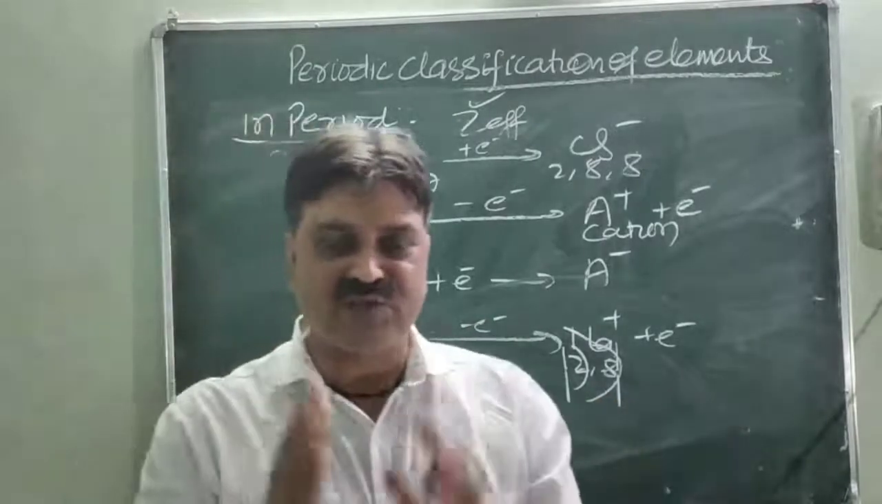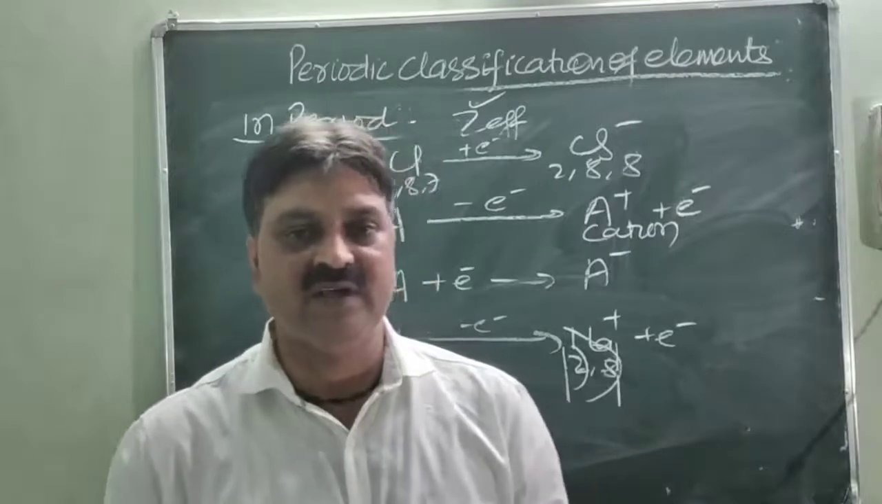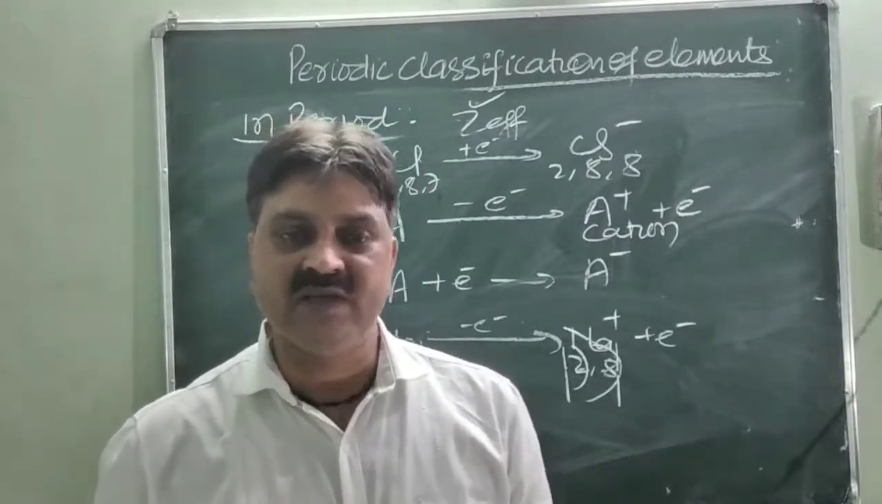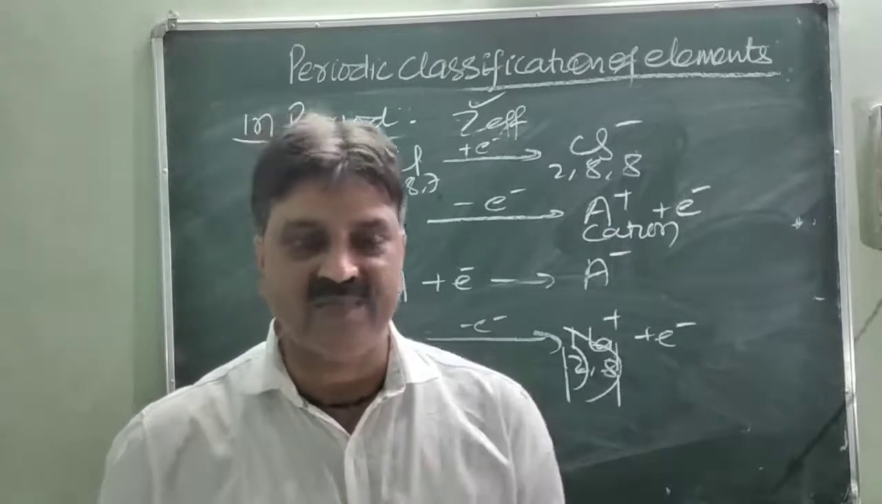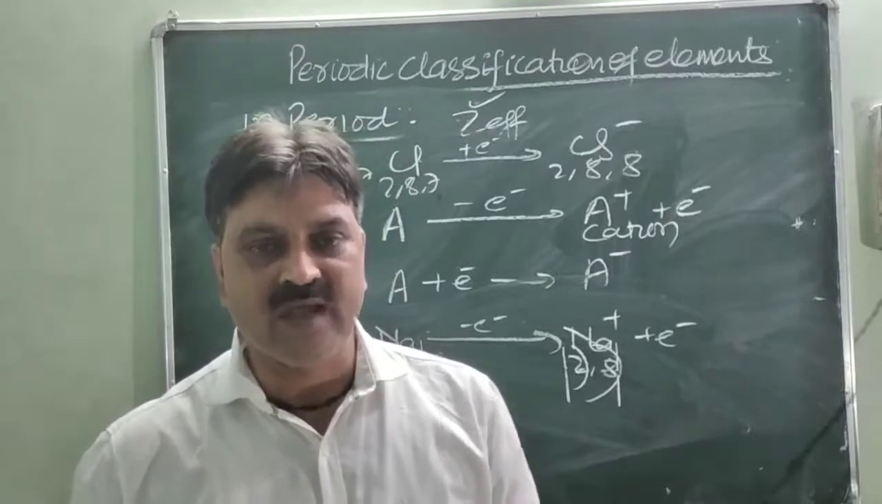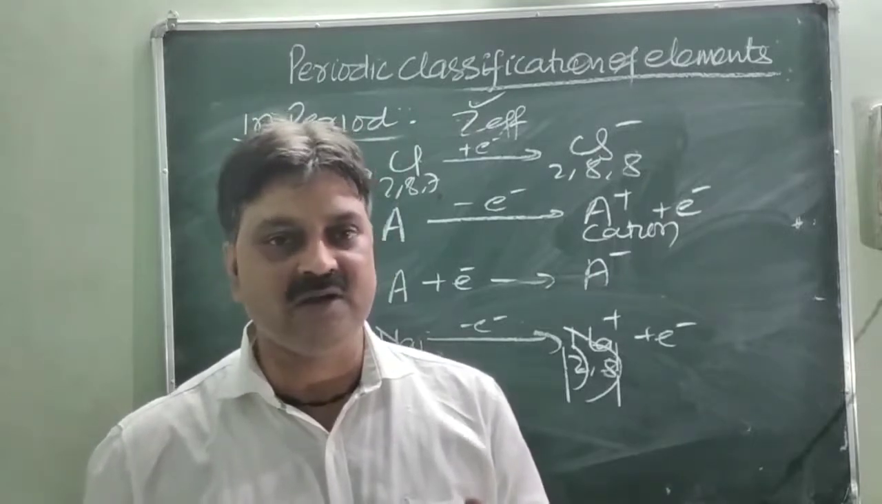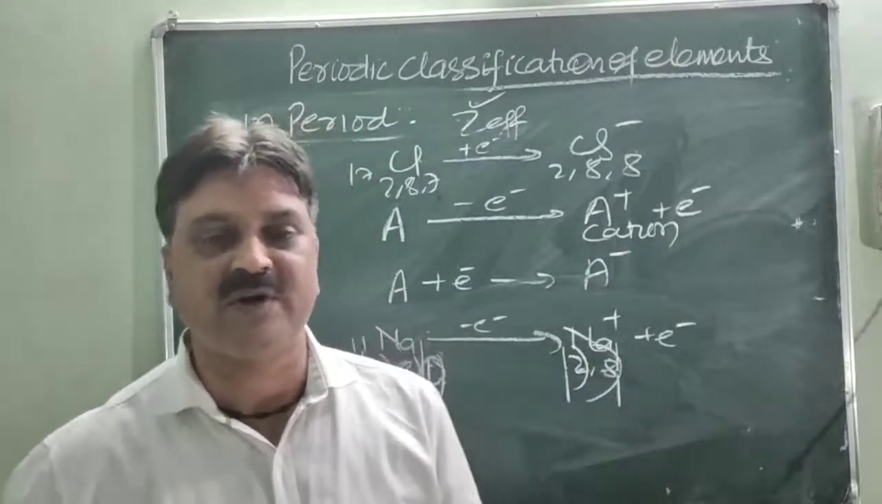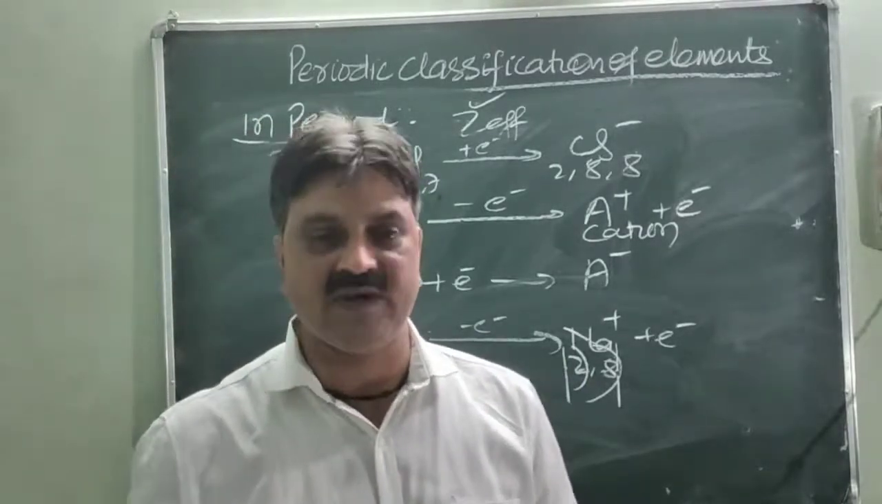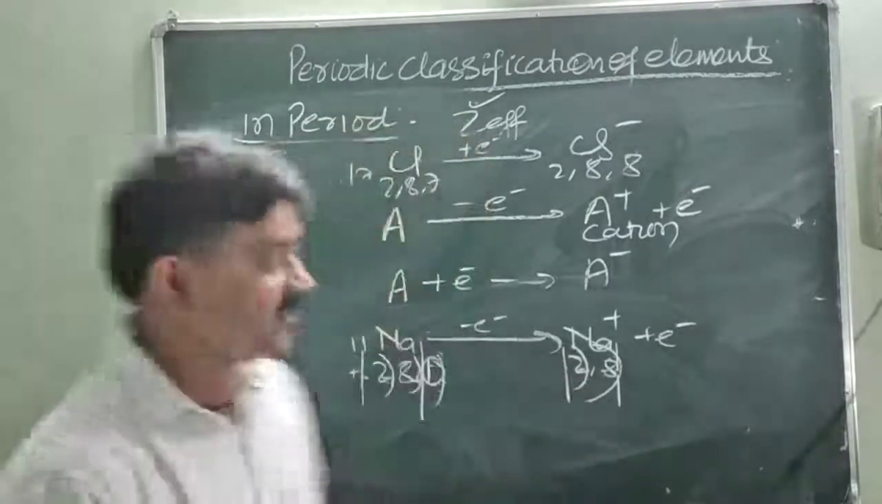And their variation follows the same order. Just like the atomic radius, which increases from top to bottom and decreases from left to right, similarly the ionic radius also increases from top to bottom within the group and decreases from left to right across the period. So this is the first periodic property. Now next we will take valency in the group and period.